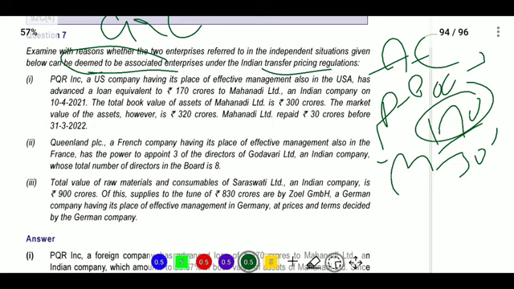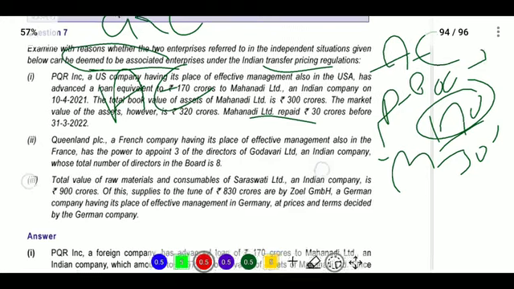So more than 51% of book value was there, so it will be associated enterprises. Next, the market value of assets however is 320 crores, and Mahanandi Limited repaid 30 crores before 31st. Even though he has repaid, it will not impact. When the loan was taken, it was more than 51%. So that more than 51% is there in book value, it will be treated as associated enterprise.